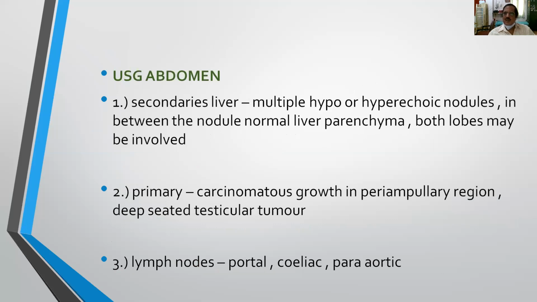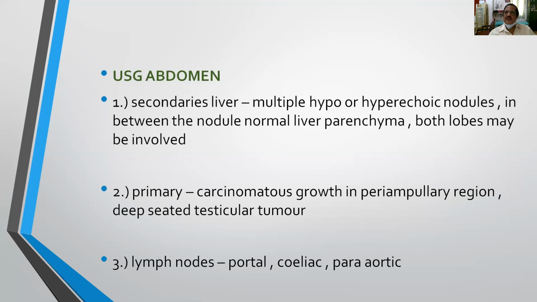So this is the typical appearance by doing ultrasound abdomen, and sometimes you can detect the primary, particularly when there is a tumor in the periampullary region, or sometimes a primary tumor arising from the undescended testis, which is located very high in the abdomen.